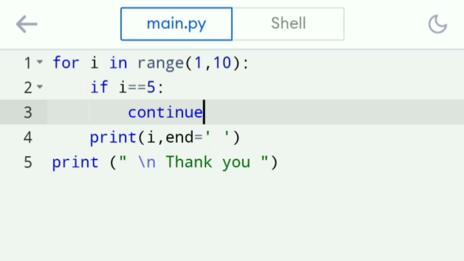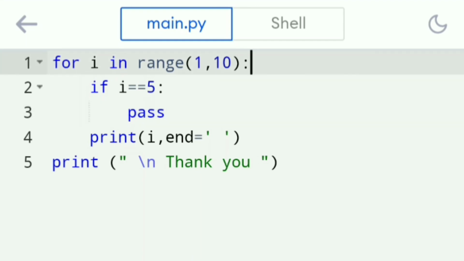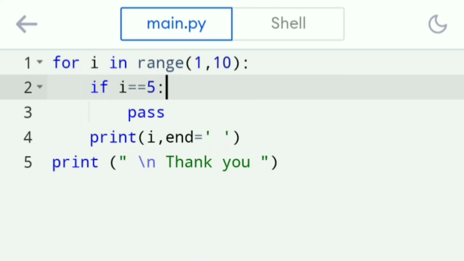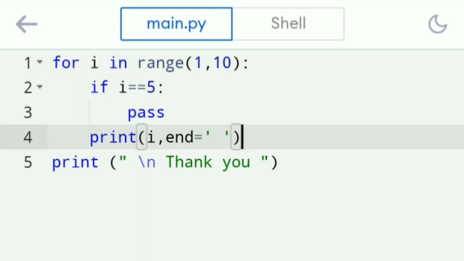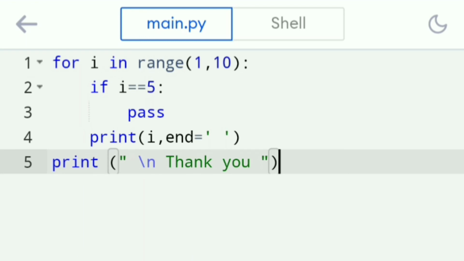Let's check the other keyword, pass, in the same program. Pass is a null statement, so it is not going to do any operation here. Let's see the program. The for loop will execute 9 times. Here the condition will be true for the fifth time and the interpreter will read the keyword pass. No operation will be done, it will go to the next line and so on. It repeats for the remaining times. When the condition is false, it reads thank you.